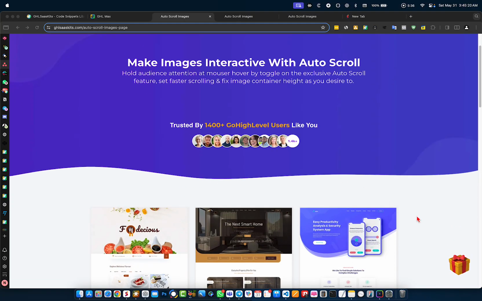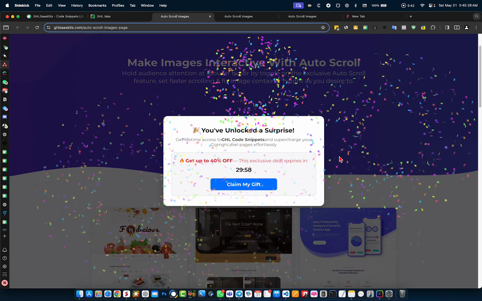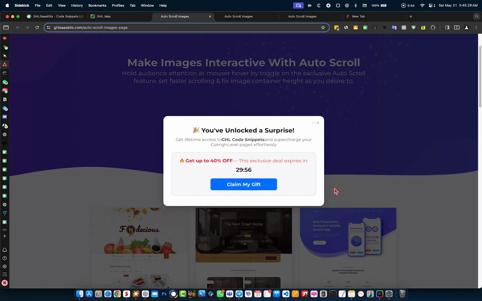Now you can see here is our floating button, the gift box. Once I click on it, it's working just fine. This is how you can create this type of floating gift box on your GoHighLevel page.